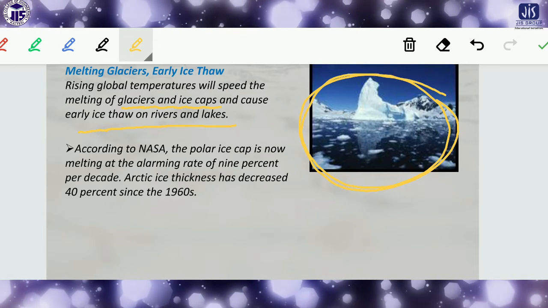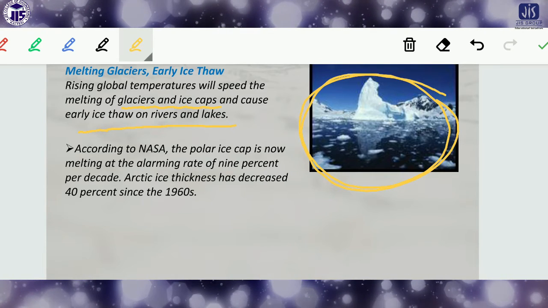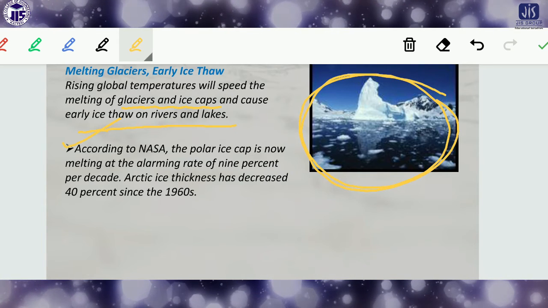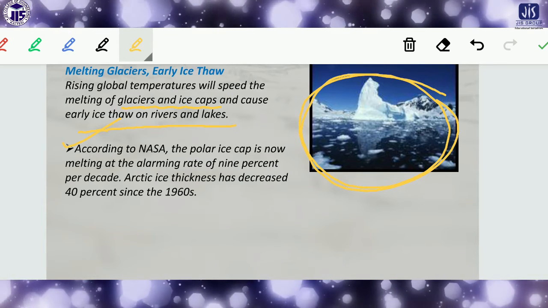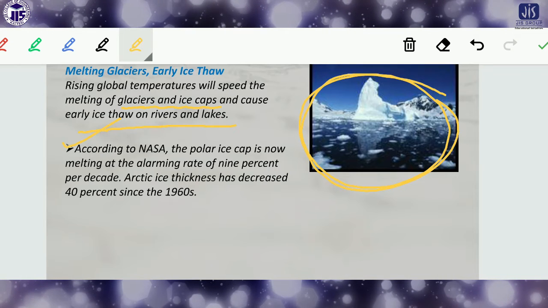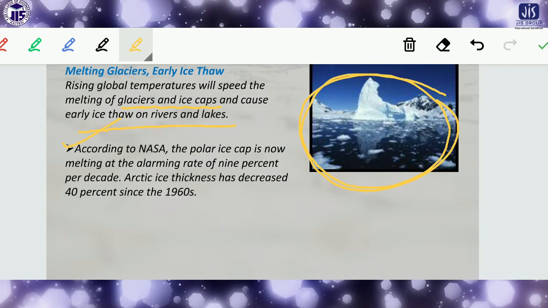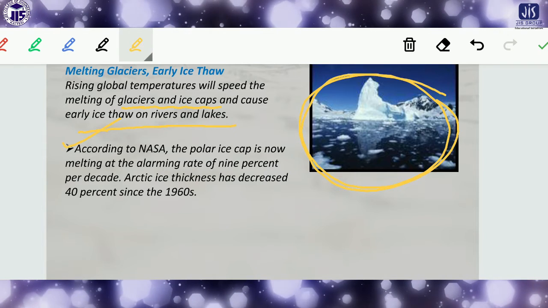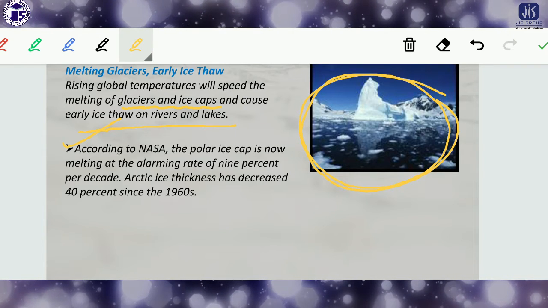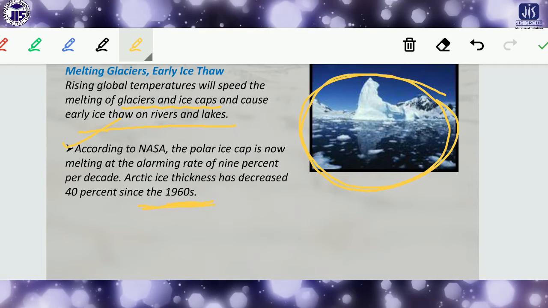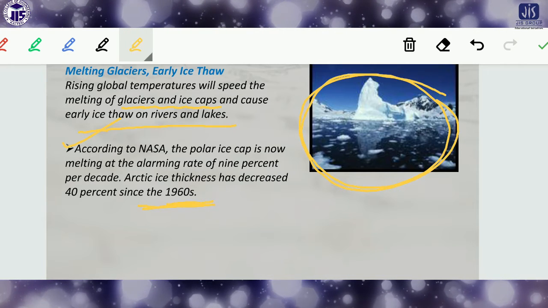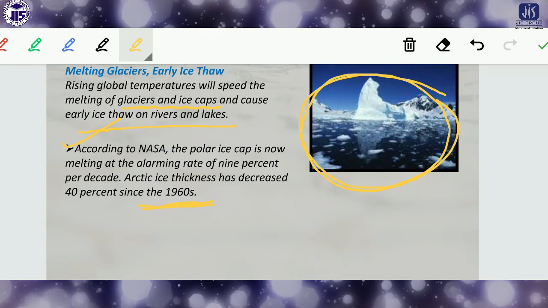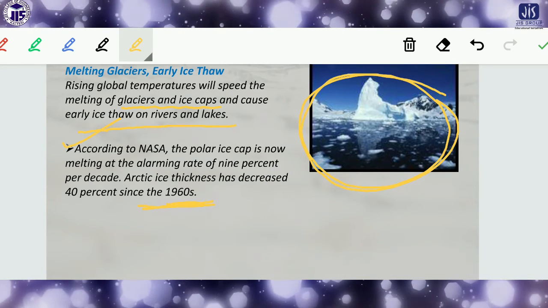Okay, so this is another alarming situation. According to NASA, the polar ice cap is now melting at the alarming rate of 9% per decade. Okay, so Arctic ice thickness has decreased 40% since the 1960s. So this situation is also very much related to global warming, or it is a result of global warming.